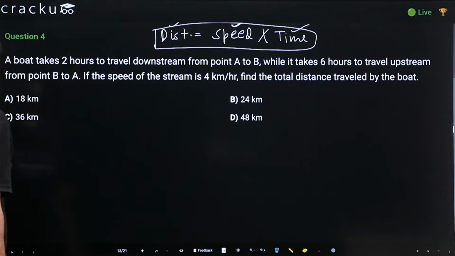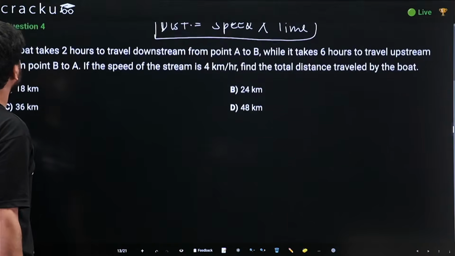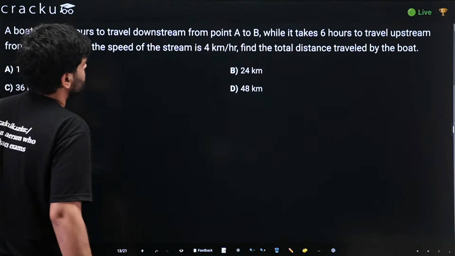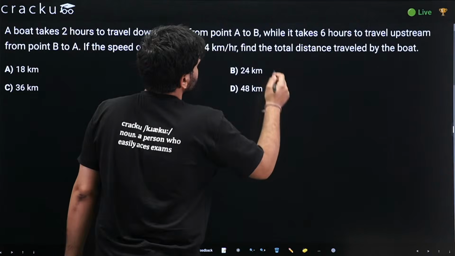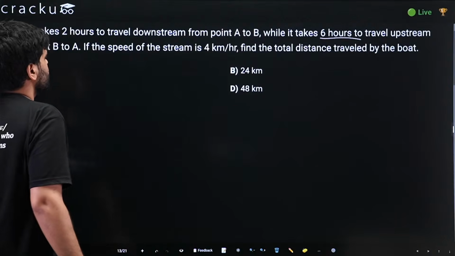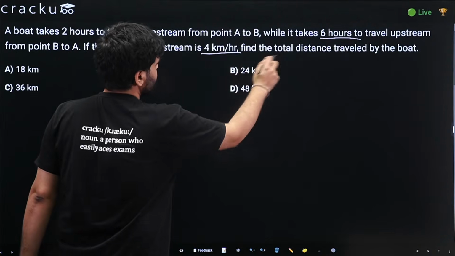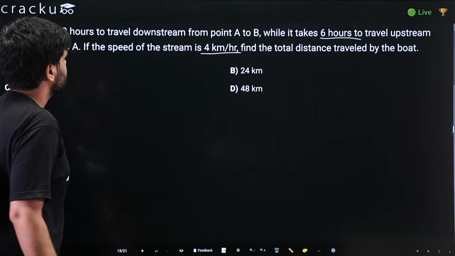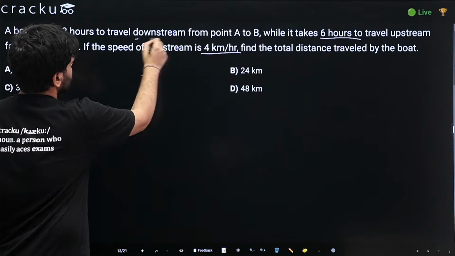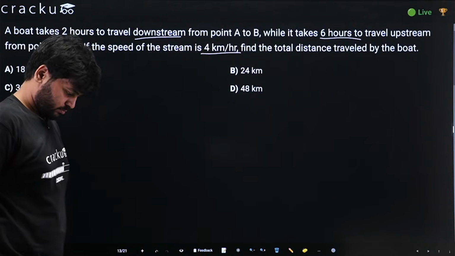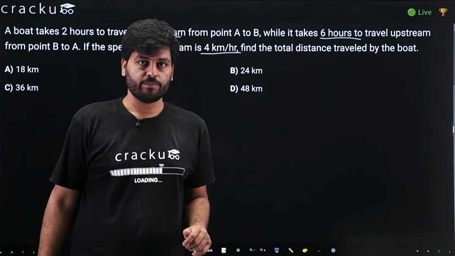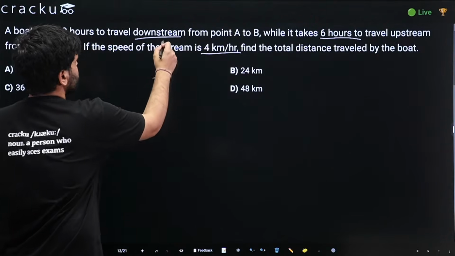So let's try to solve this question. It's given a boat takes 2 hours to travel downstream from point A to B, while it takes 6 hours to travel upstream. If the speed of the stream is 4, find the total distance traveled by the boat. In the case of a boat going downstream and upstream, the speed is a relative speed because it depends on the speed of the stream.